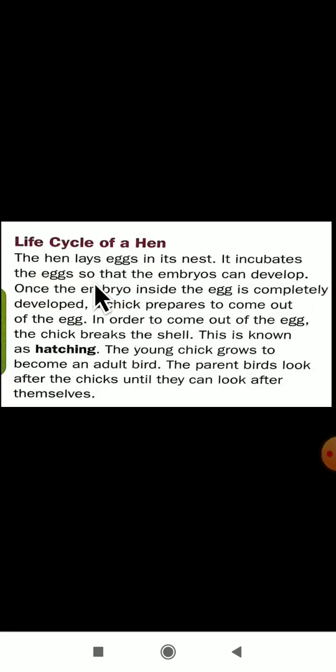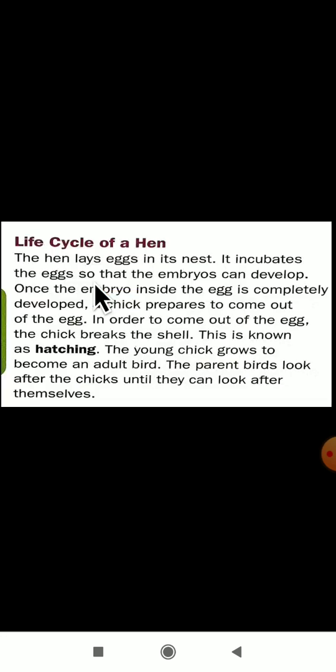In words also they have given, and even in your page number 198 they have given the picture of a life cycle of a hen. You have to practice it. Okay, read once again this para. What is hatching, first what will it do? The hen will lay the eggs here. Where will it lay the eggs? In a nest. Good.